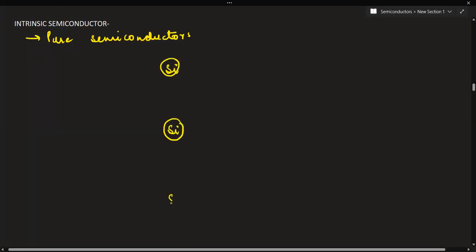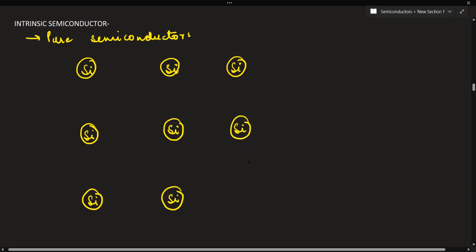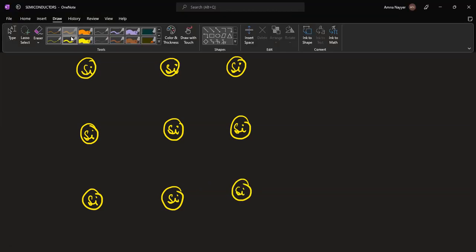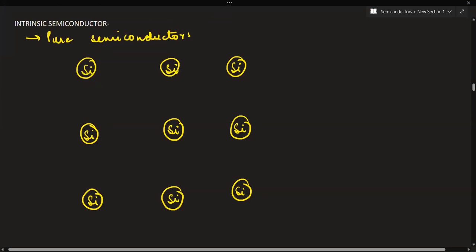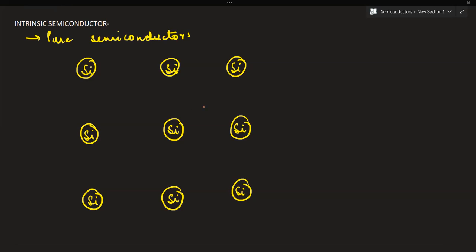This is an enlarged view of the crystal. The central atom will be surrounded with the rest of the silicon atoms. I have just taken silicon as an example, it can be any other example. So any crystal of semiconductor I have represented through this. Now see, since it is having plus 4 valency, 4 valence electrons are there in the outermost orbit. So see what will be the arrangement.